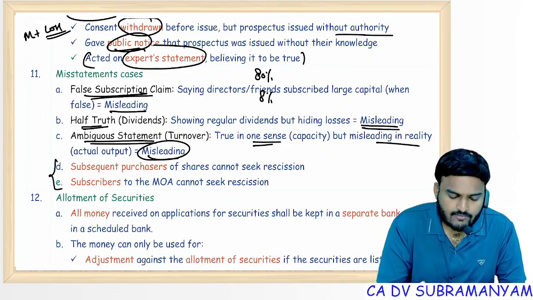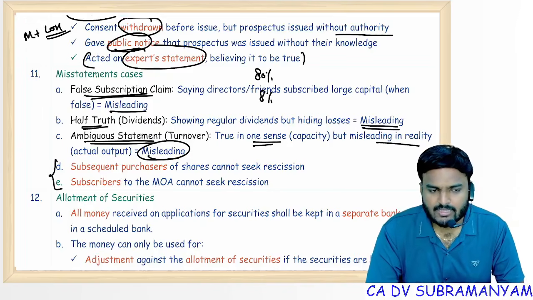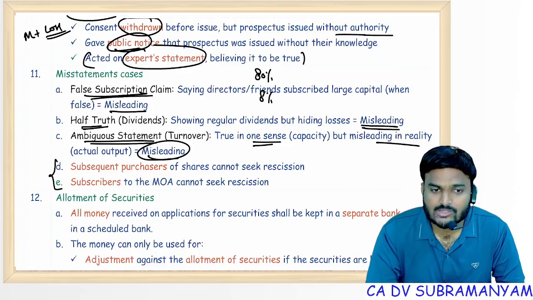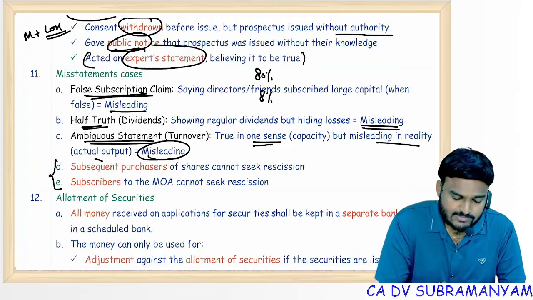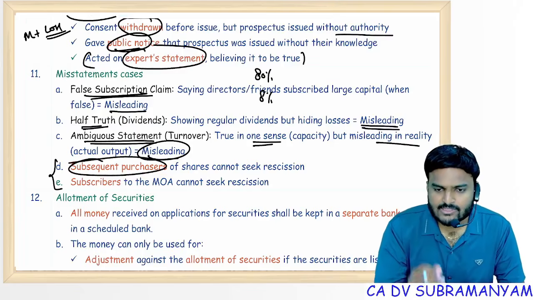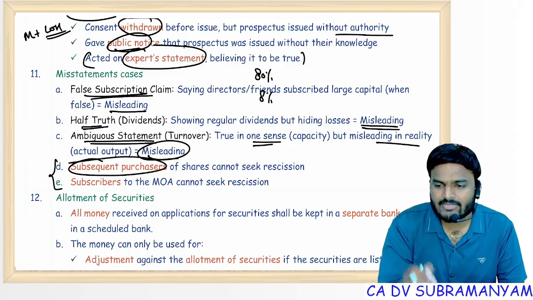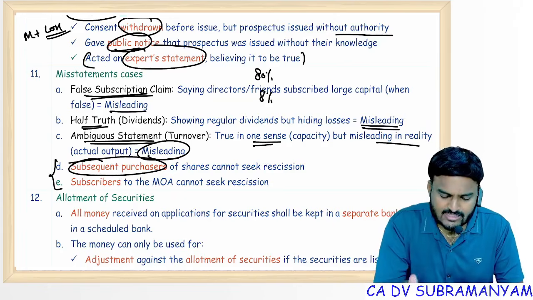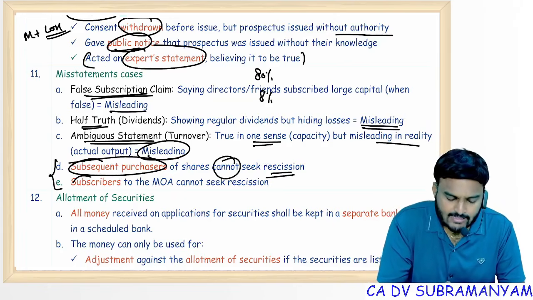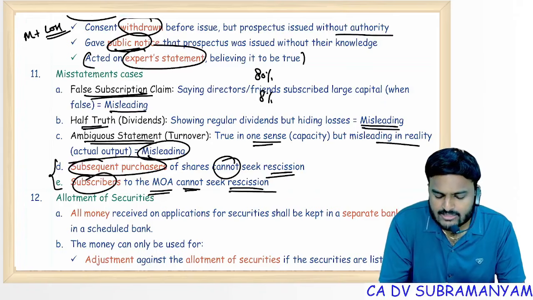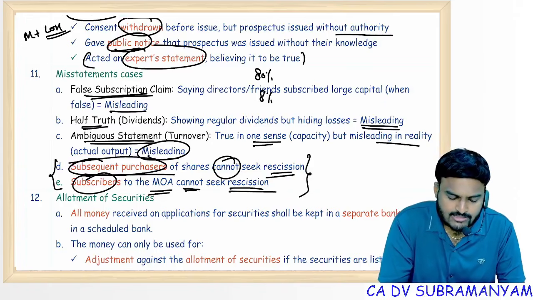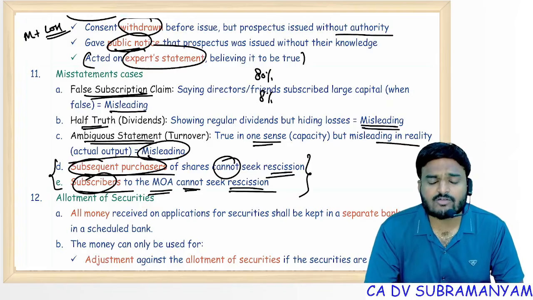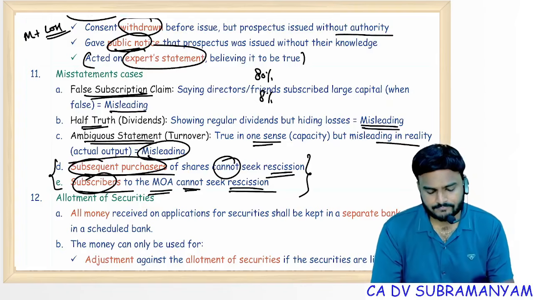And because of misstatements, investor can cancel the contract, can claim back their investment amounts, but subsequent purchasers, the person who purchased the shares from the existing members in the stock market, in the open market, cannot seek rescission, and subscribers to MOA also cannot seek the rescission. Remember these 2 points, subsequent purchasers, subscribers cannot cancel the contract because of misstatements in the prospectus.